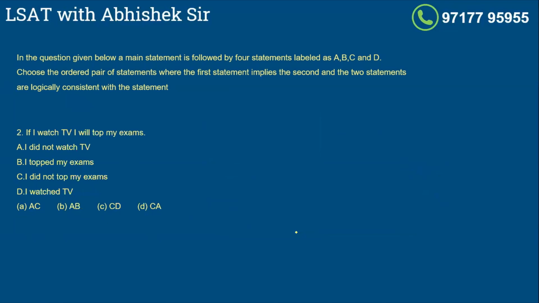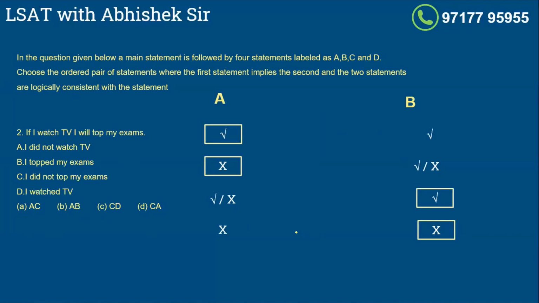Again, pause this video for a while, come to the answer, and then listen to my audio. All right. Again, here also, I know the two answers. So I work for my first answer, which is the cause happened, which is I watched TV. I watched TV is D. So I will top my exams. I will top my exams is B. Right? So one answer is DB.